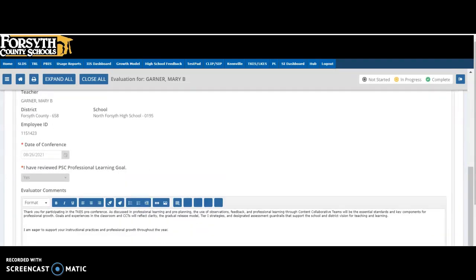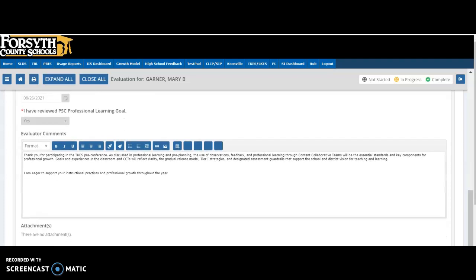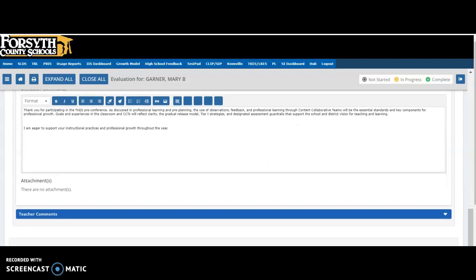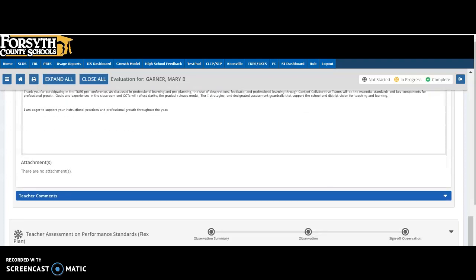You will click on pre-evaluation conference, and then you will notice that a date has been entered of when the conference would have occurred and that your evaluator has already looked at your goal, and you will see evaluator comments. Everybody will have the same evaluator comments, and it is basically reinforcing what we are doing as our school goal that we've already put in, and that he or she is eager to support your instructional practices and professional growth throughout the year as they align with our CCT goals and TEKS goal.